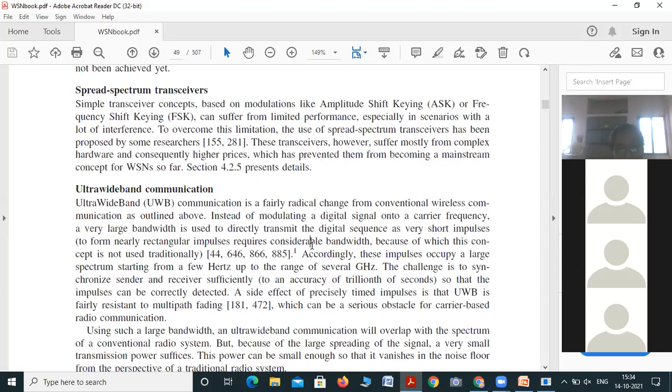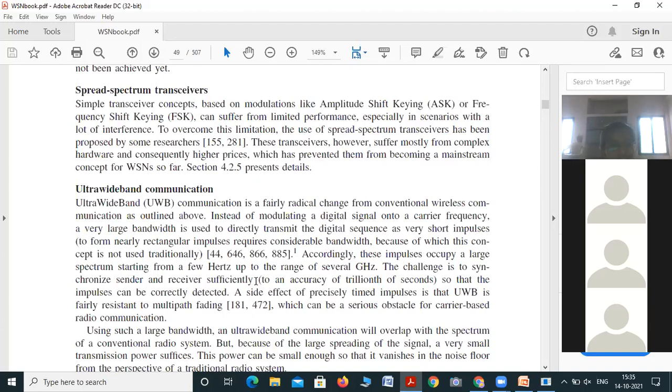In conventional wireless communication, we use modulation techniques for conventional transceivers. But in ultra-wideband, instead of modulating a digital signal over a carrier frequency, we use a large bandwidth to transmit our signals. Okay, very short impulses. These impulses occupy a large spectrum, starting from hertz up to a range of several gigahertz. The challenge is to synchronize sender and receiver sufficiently.